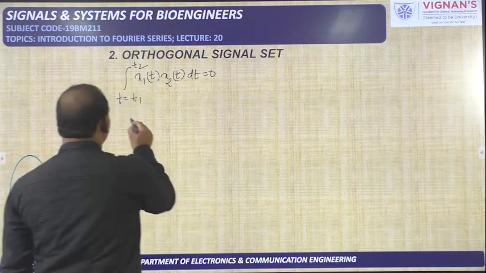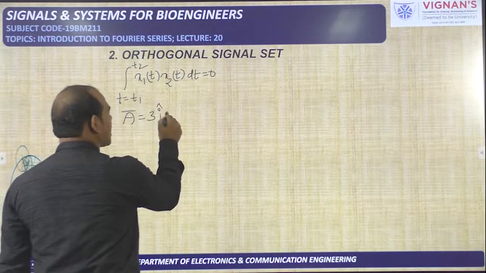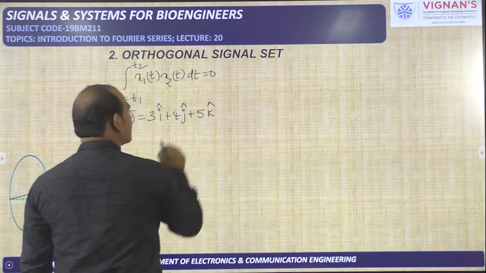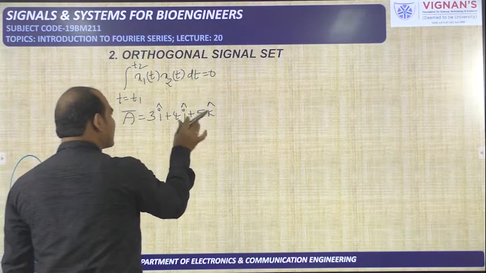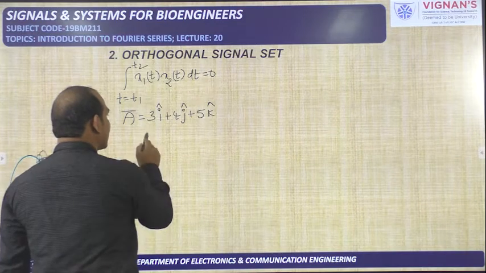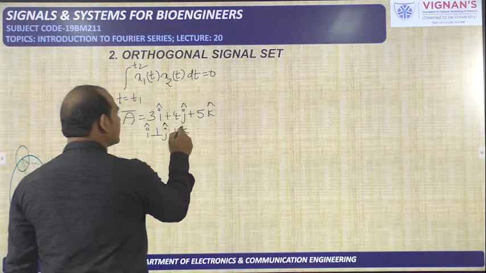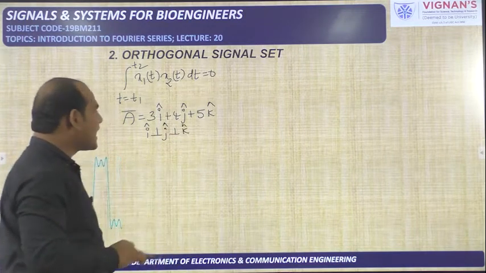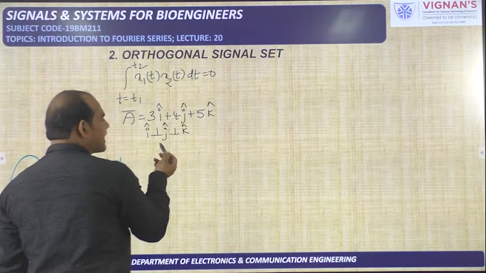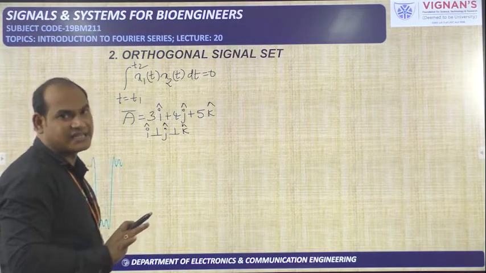And previously I said that the vector A bar we have taken like this: 3 into i cap plus 4 into j cap plus 5 into k cap, where 3, 4, 5 are the components of A bar on x-axis, y-axis, z-axis respectively, and i is perpendicular to j, j is perpendicular to k, and k is perpendicular to i. So x-axis is perpendicular to y-axis, y is perpendicular to z-axis. So a complete set has been created.